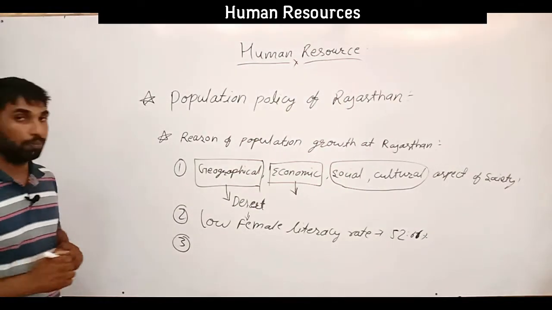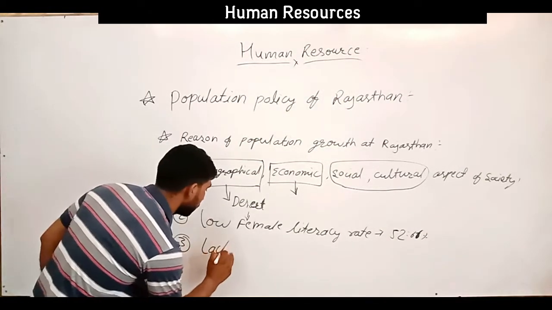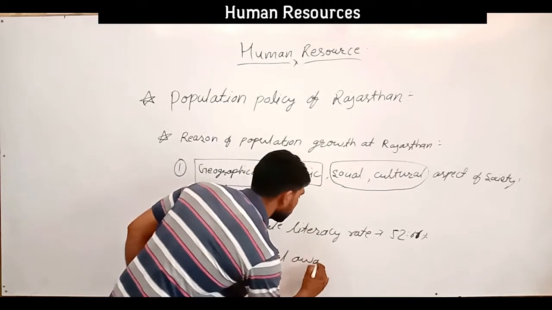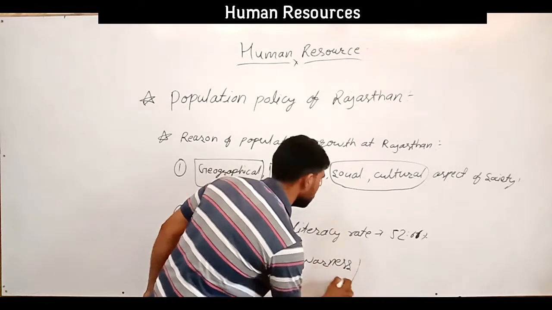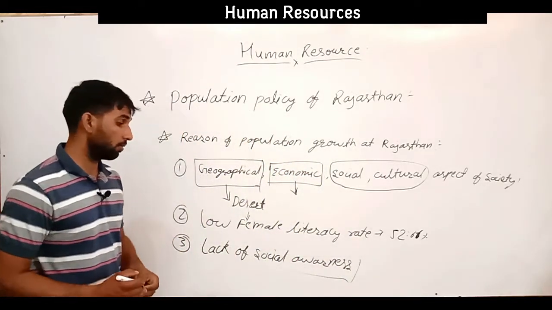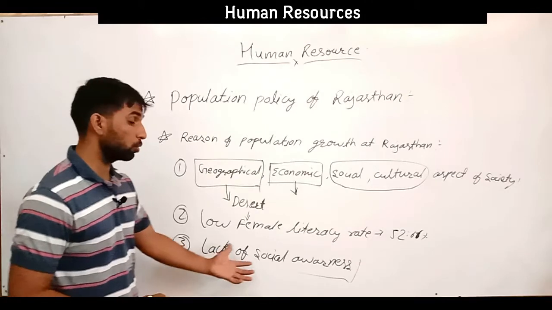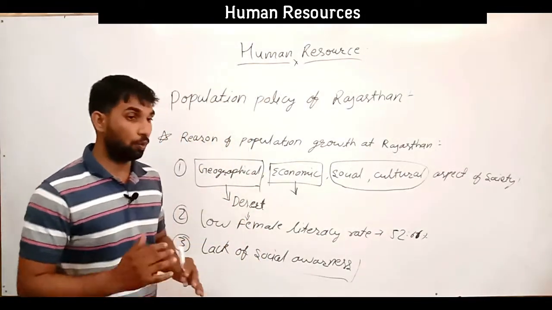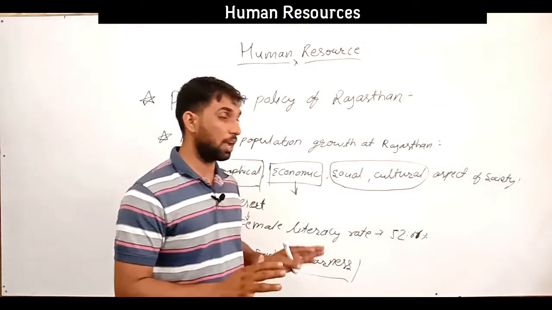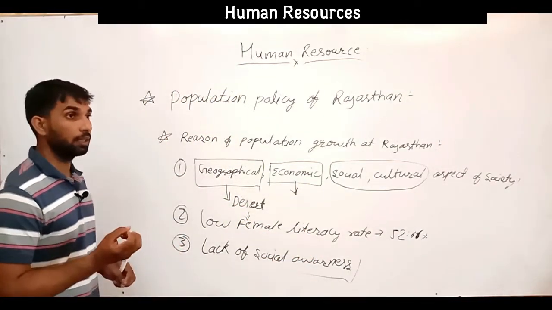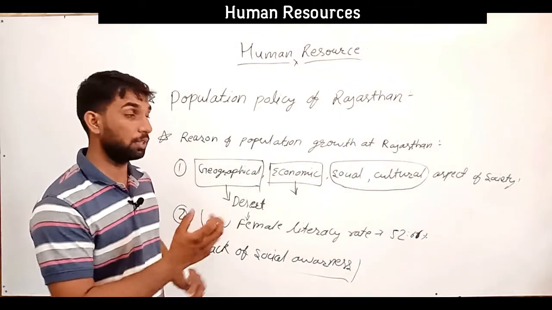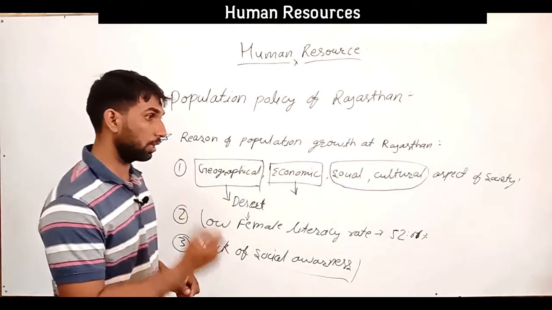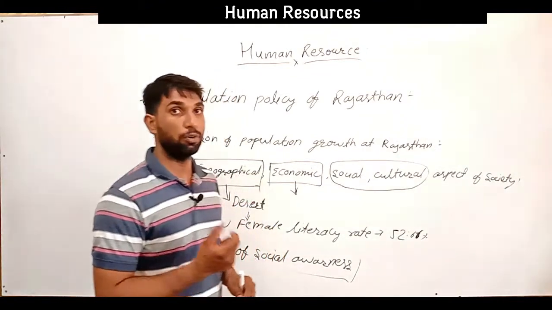After that, lack of social awareness. It means in our society at the Rajasthan level, there is a lack of social awareness. We are not aware of family planning, how to make the plan at the family level, what to consider during the planning of the family, and what restrictions and issues come up.